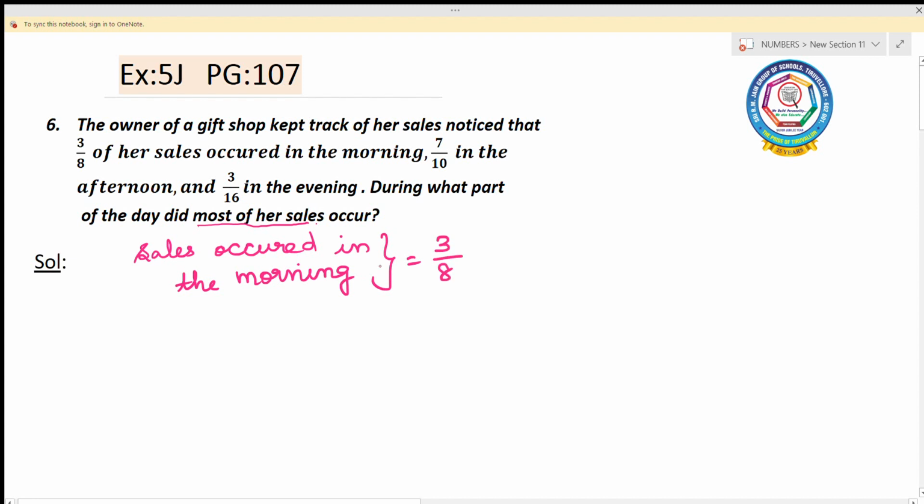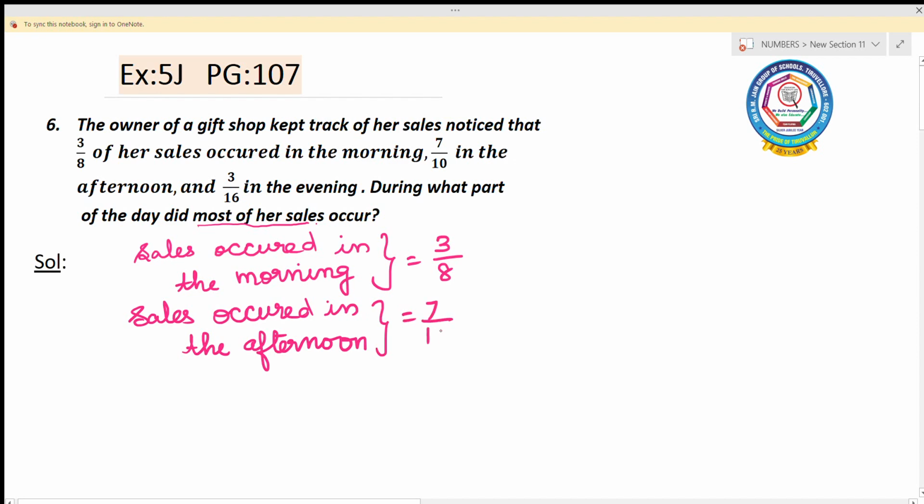And the second thing, sales occurred in the afternoon. The fraction is 7/10. And the third thing, sales occurred in the evening. The fraction is 3/16.